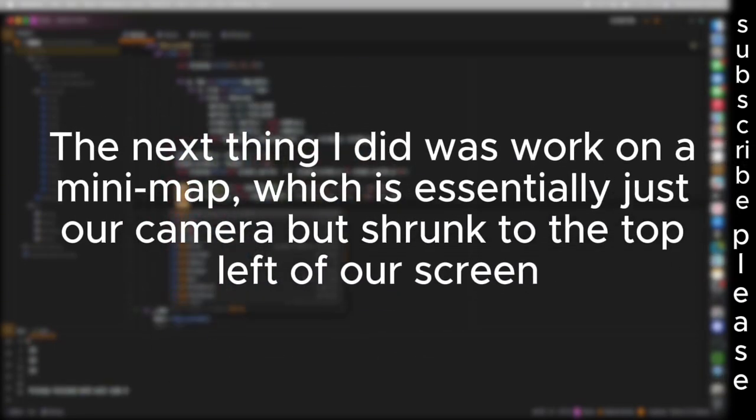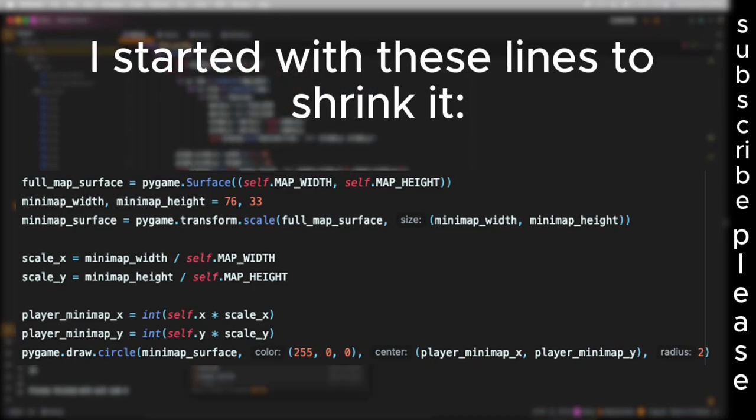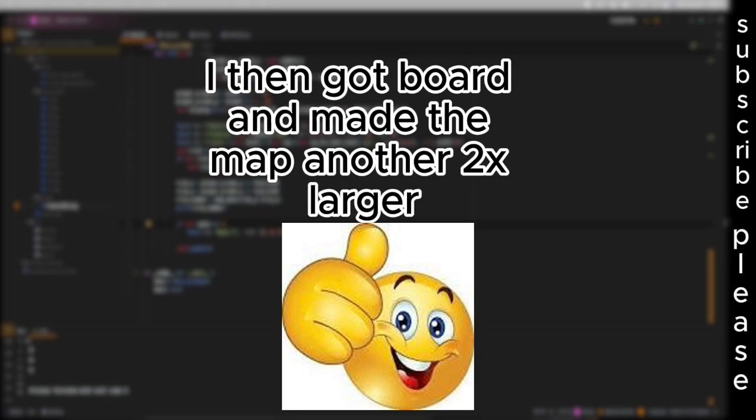The next thing I did was work on a minimap, which is essentially just our camera, but shrunk to the top left of our screen. I started with these lines to shrink it, and then loaded it like this after I changed it to the right aspect ratio. And they display the red and green generators.